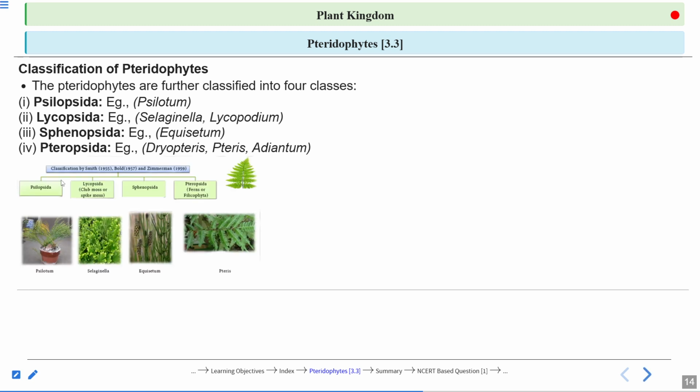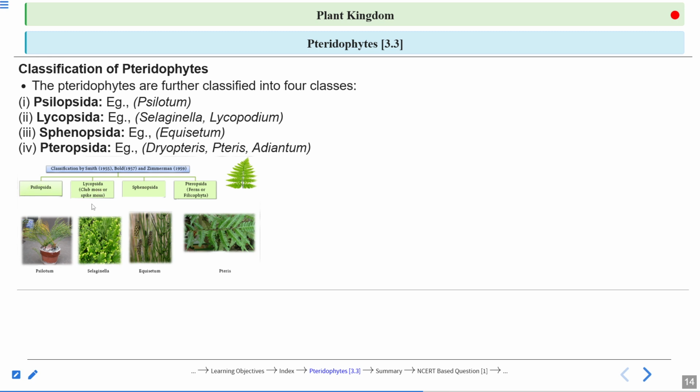So here is the figure that is showing the 4 different classes. Psilopsida, you can see the Psilotum does not have a leaf, a very minute paper-like leaf is attached to the stem part. Selaginella, you can see this, Selaginella. Commonly it is called club moss or spike moss. These common names are very, very important. Sometimes it can be asked in match the column type of question. So you must remember these names.